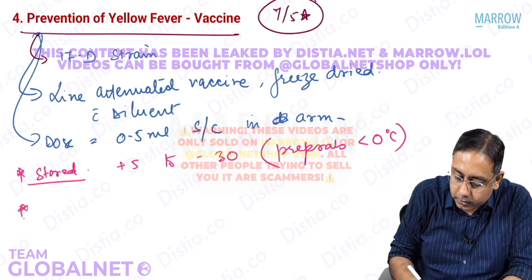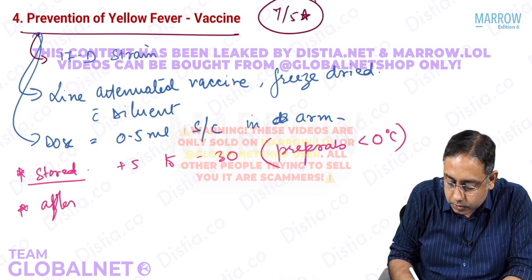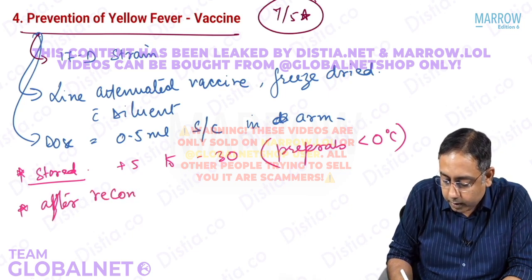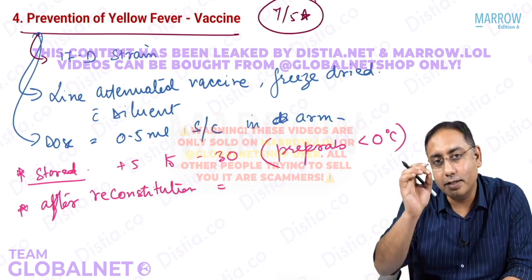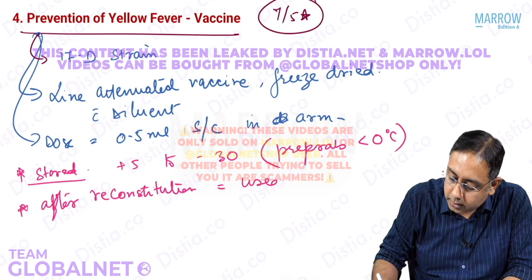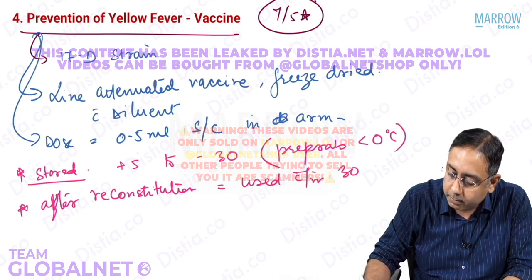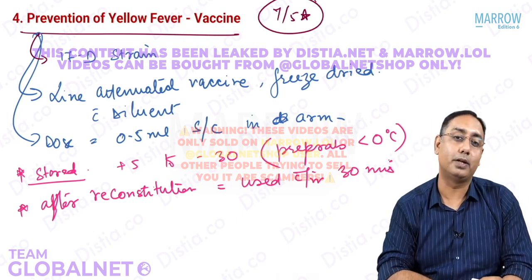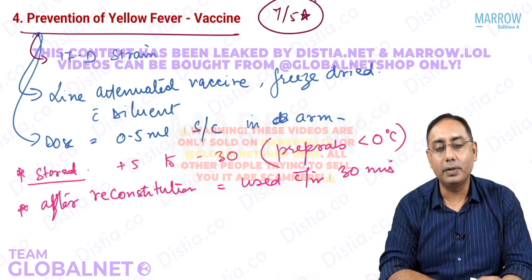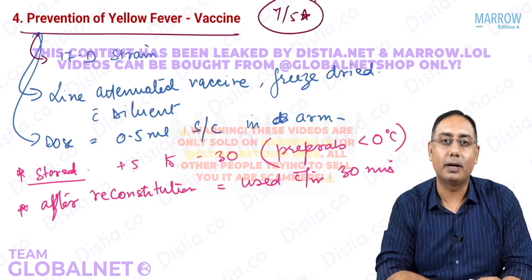After reconstitution, the vaccine should be used within 30 minutes, given as 0.5 ml subcutaneous, otherwise there is a chance of contamination.